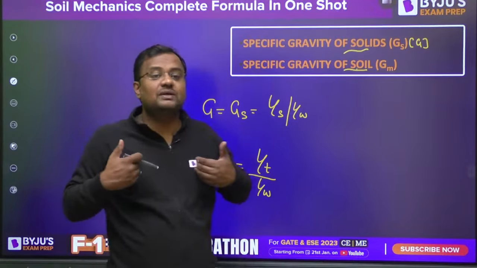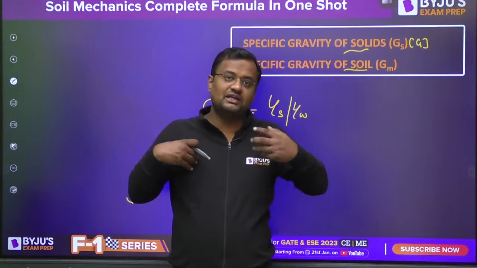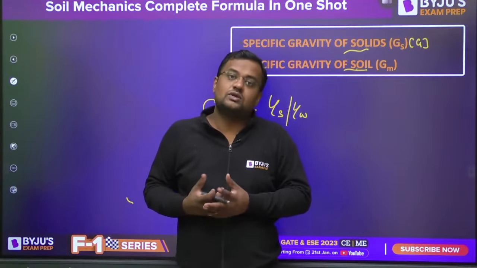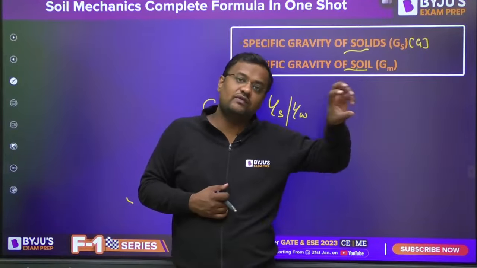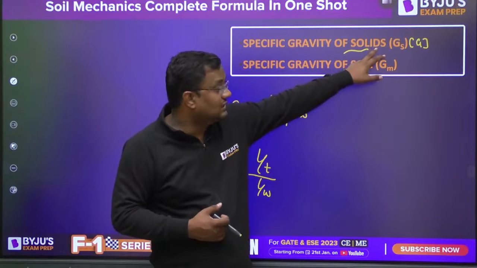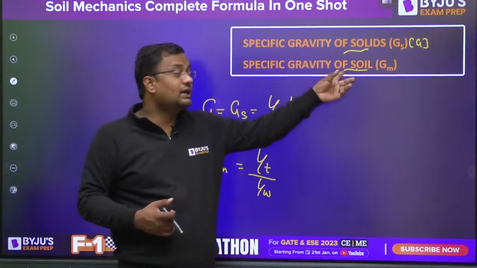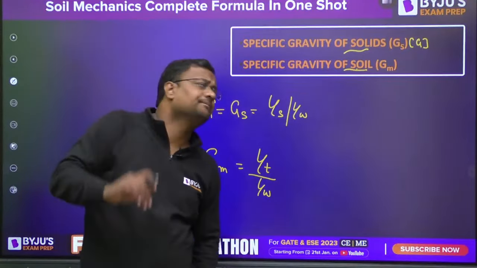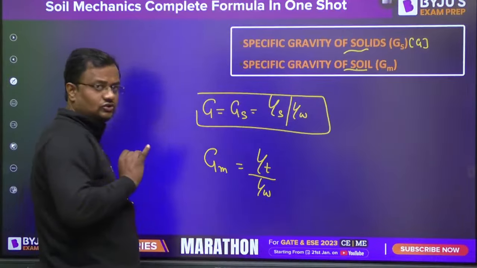Like if you want G of Abhinav Negi, then unit weight of Abhinav Negi upon unit weight of water. Suppose you want G of Virat Kohli, then unit weight of Virat Kohli upon unit weight of water. So if you want G of solids, then gamma of solid upon gamma of w. But if you want G of soil, then it will be like this. And guys, whatever G you are using in a formula of soil, that is this one.